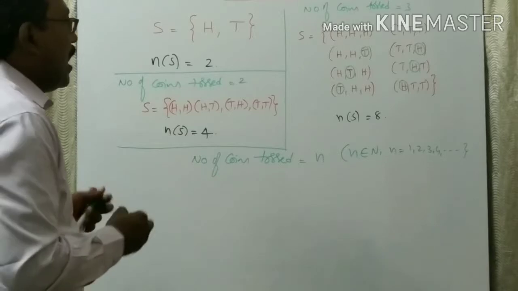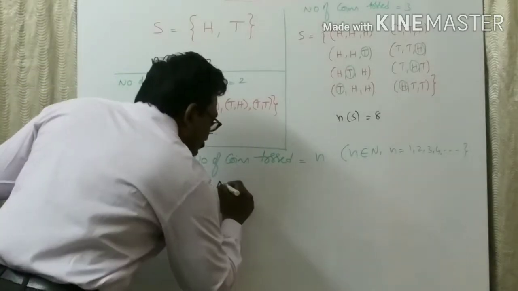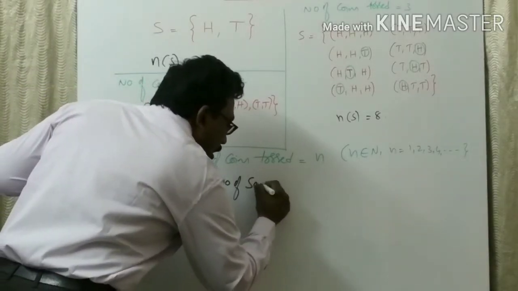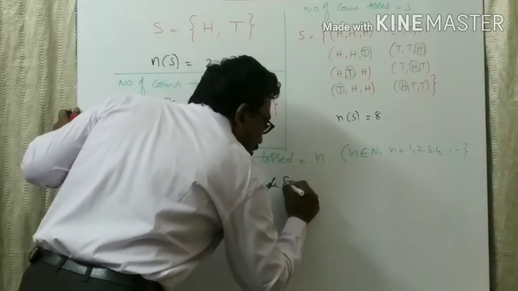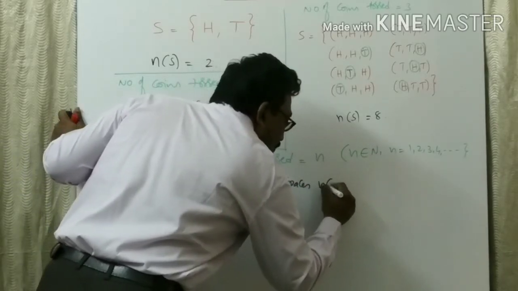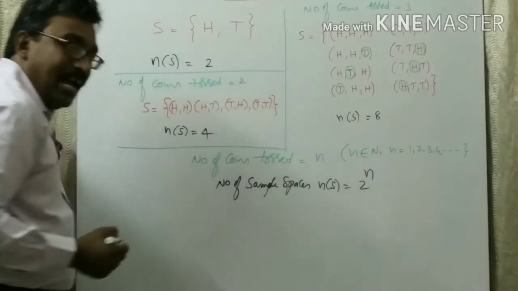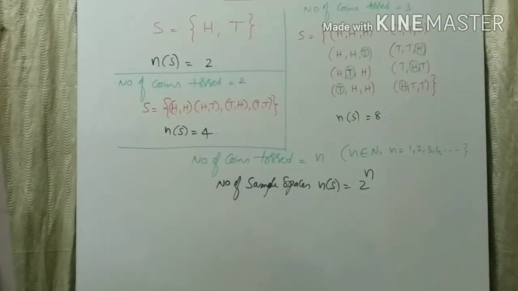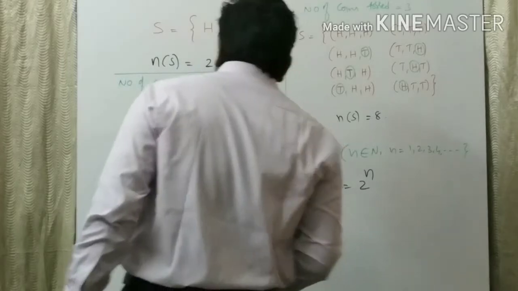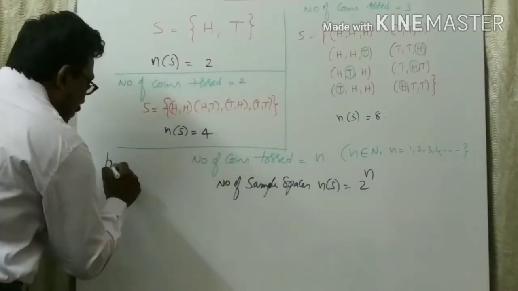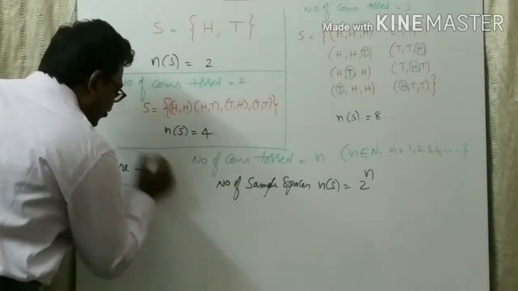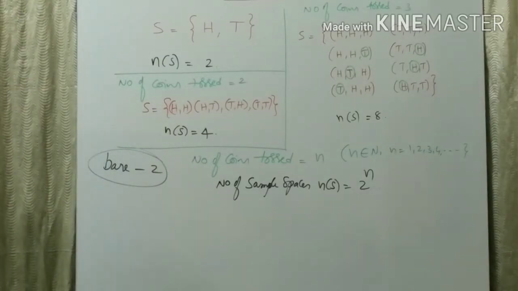Then number of sample spaces, n(S) is equal to 2 to the power of n. Here, base I gave 2. Can you imagine the reason why 2 only?